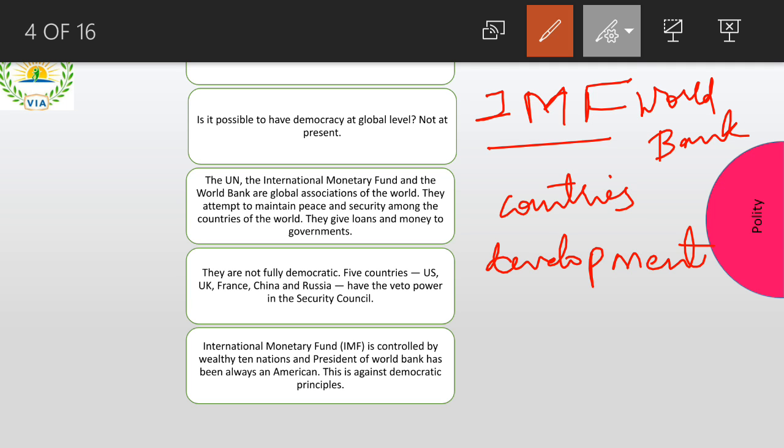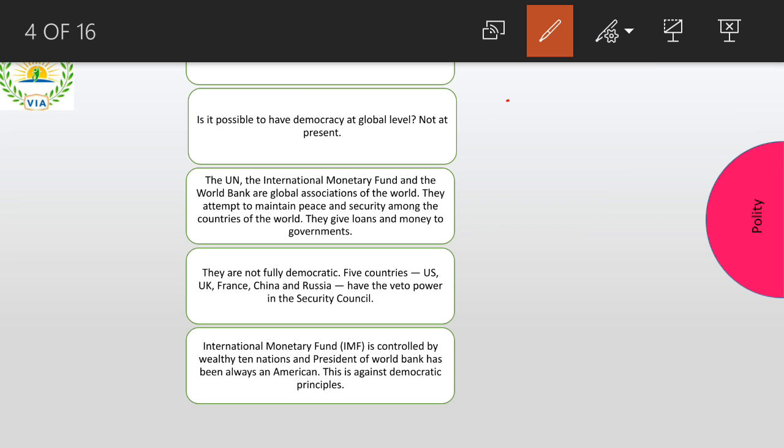It has ratings for every country. The country which has invested more money has more power. There are 188 members of the International Monetary Fund, right? This value becomes more if you have contributed more money to the IMF. Otherwise, your value is less.